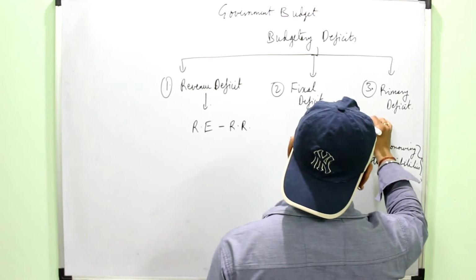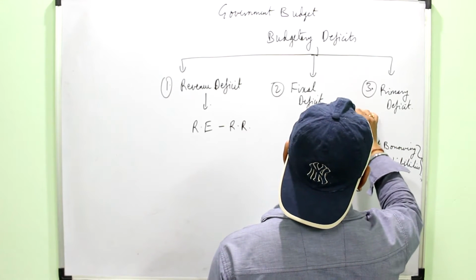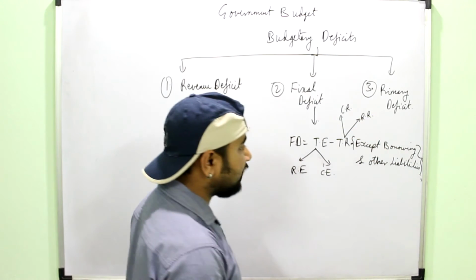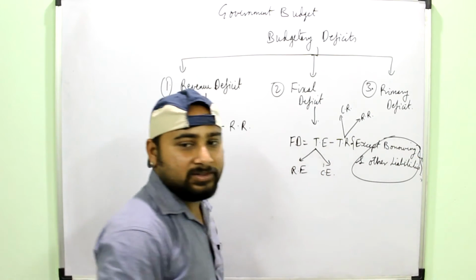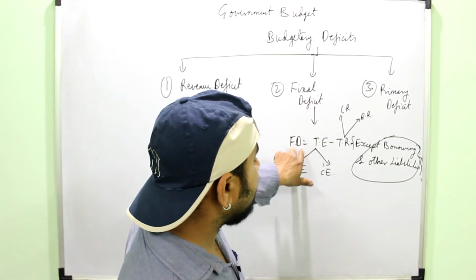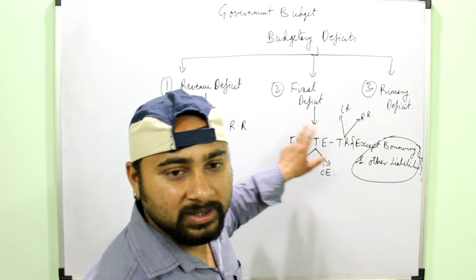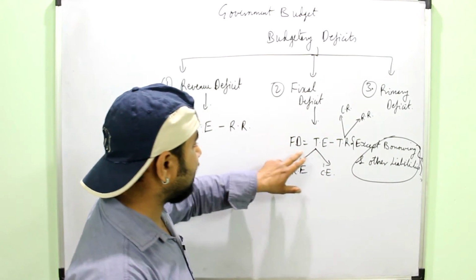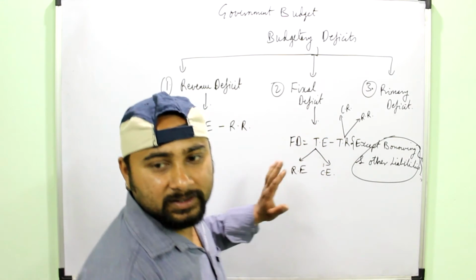Then total receipts means all revenue receipts and all capital receipts, but except the borrowing and other liabilities. This is an important thing. It means that this fiscal deficit is showing me how much money the government has actually borrowed to meet the deficit. See, total expenditure, I am saying all the expenditures I have covered, means all the things of the government structure.